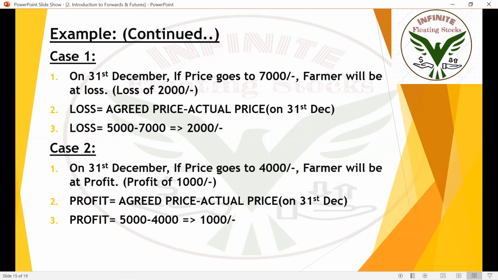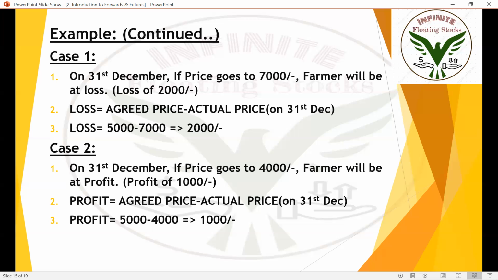He'll take care of contract transactions. He'll be seeing that, he'll be taking care of farmer as well as shopkeeper. I mean, he'll take care that these people should not be going against the futures contract that was made. Okay. So if the price goes to 4,000, the farmer will be at profit of 1,000 rupees, because SEBI registered broker will go to shop owner and say that as per the agreement, you need to buy them at 5,000, even though its value is 4,000. Okay. So the farmer will get 1,000 rupees profit in this scenario.